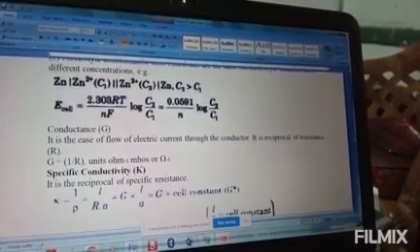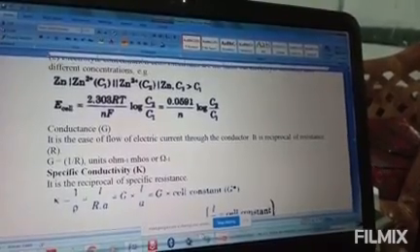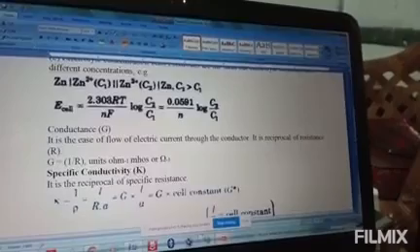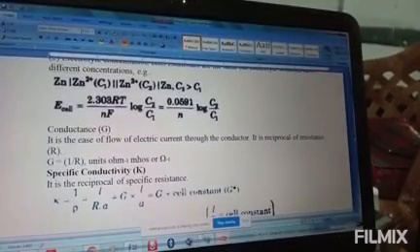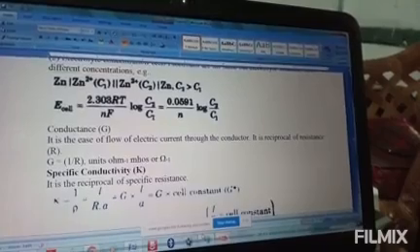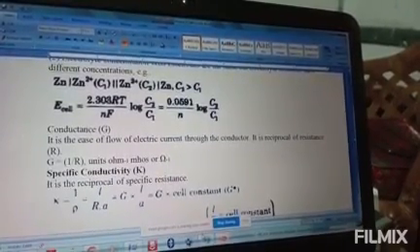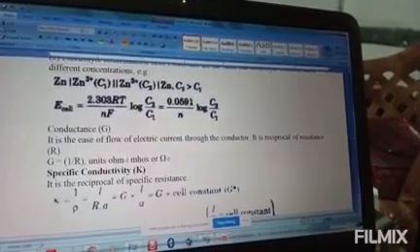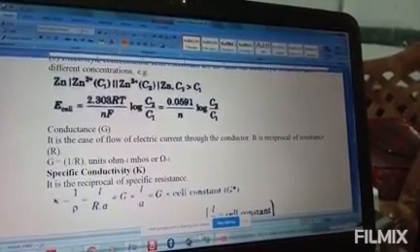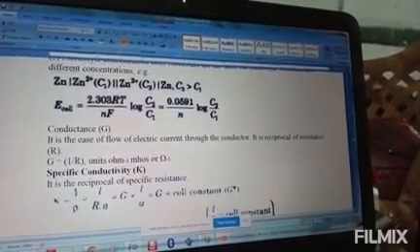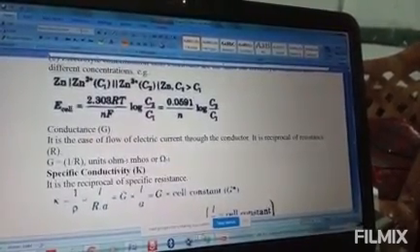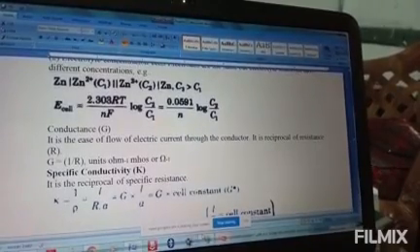Okay, then you need to write the cell equation. Here magnesium changes to Mg2 plus, which means electrons are lost, so this is the anode. The anode should be written first, so we write Mg oblique Mg2 plus, then concentration 0.130 M, then the salt bridge, then the reduction part, that is the cathode: Ag plus, 0.001 M oblique Ag. This is our cell representation.